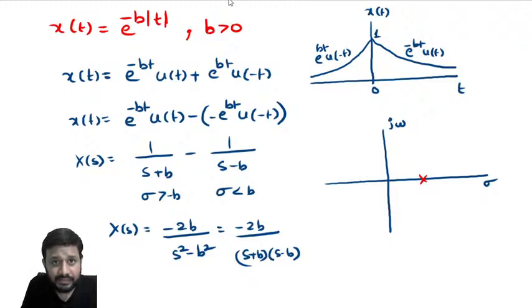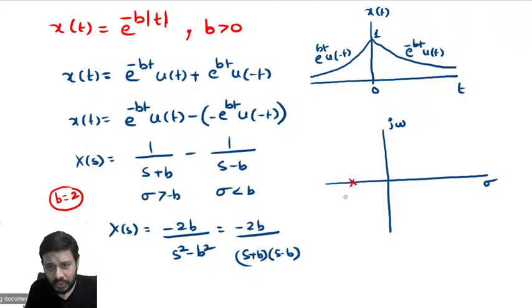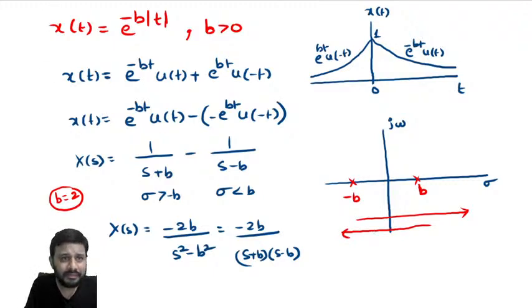So, let me come like this. Observe here. One pole is located at minus b. Suppose b is greater than 0, say some value of b to be 2. Now, sigma greater than minus b means the first pole is located at minus b, minus 2 here, from which ROC is right sided. And the other pole is located at b, means 2 will lie here, from which ROC is left sided. So, what is the ROC? Between minus b and b.